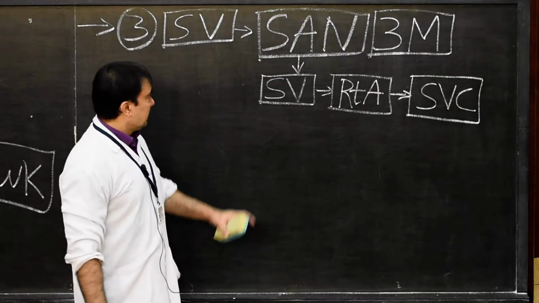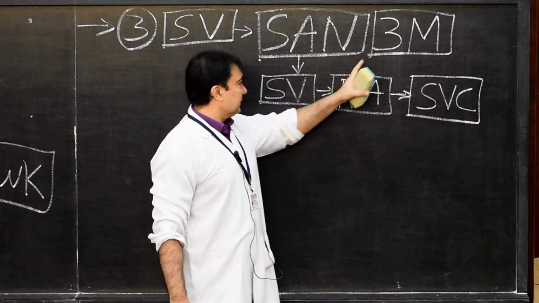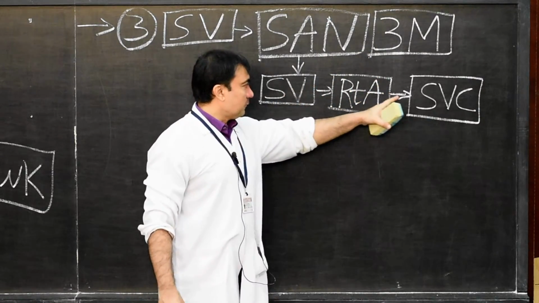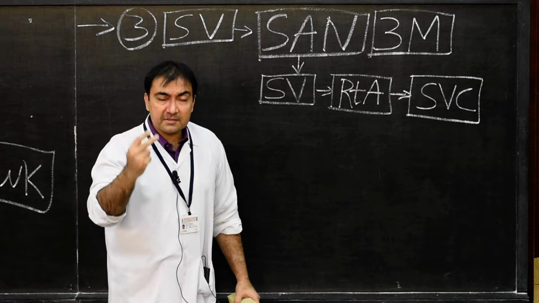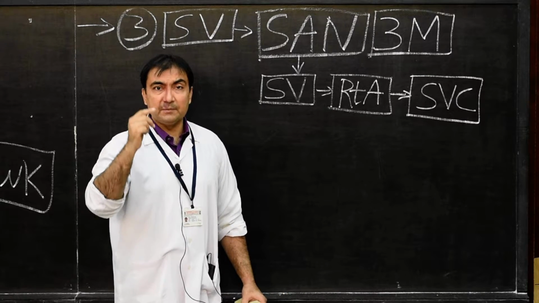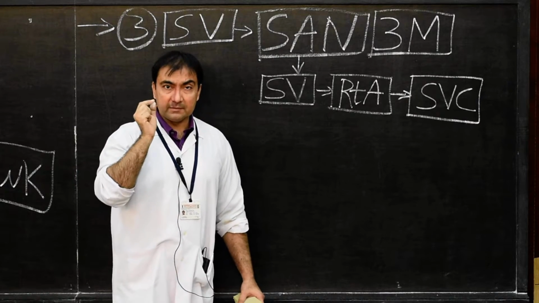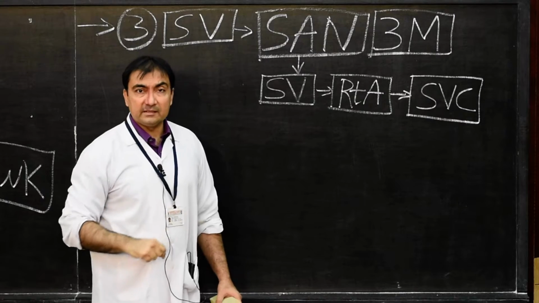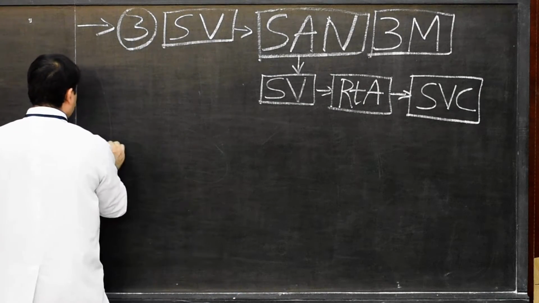So therefore, this is when the sinoatrial node will develop, in the third month, and this is the site where the sinoatrial node will develop. So the second structure to develop in the conducting system will be the SA node. The first structure to develop was the AV node and AV bundle. The second structure is the SA node.